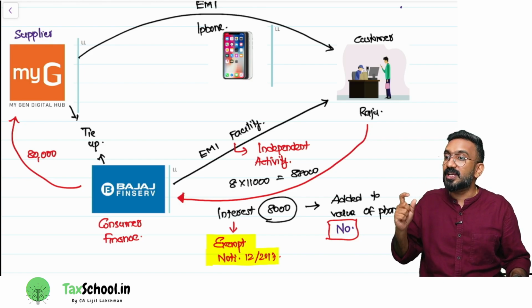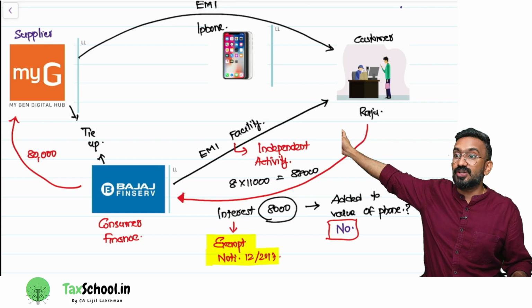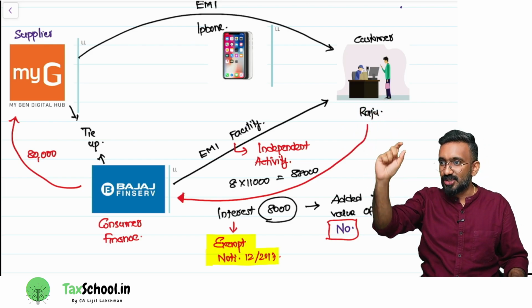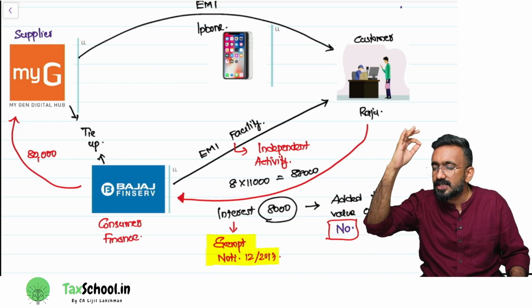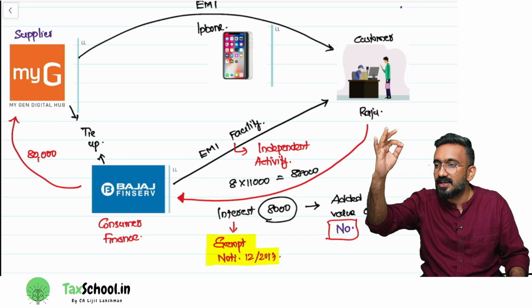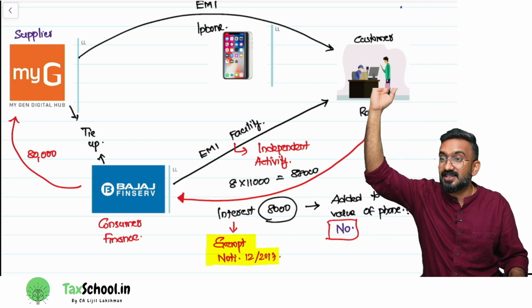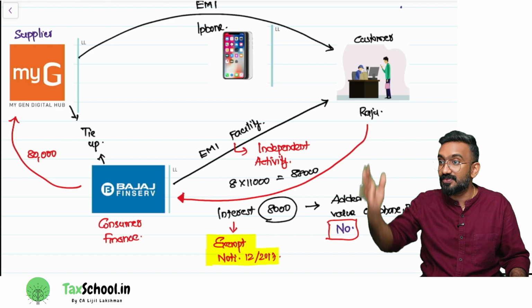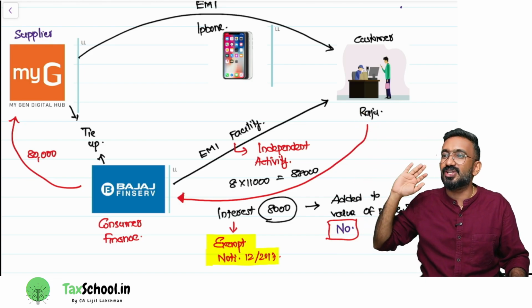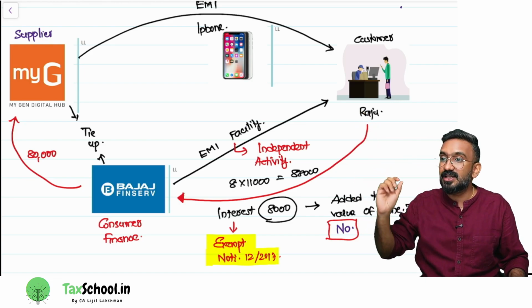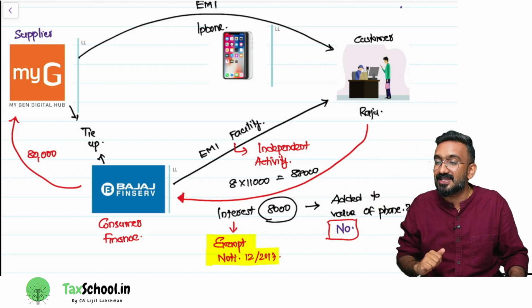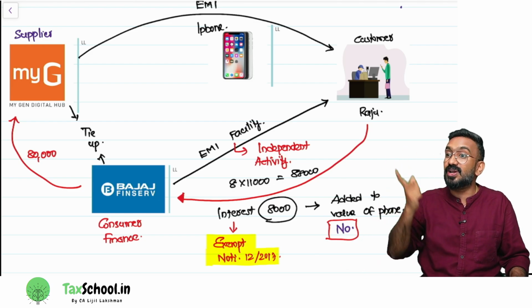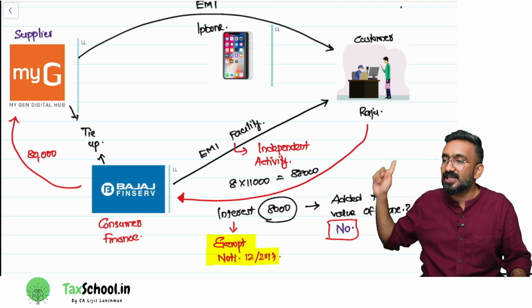This interest would be covered under exemption notification, which says that there is an exemption notification, and the wordings in the exemption go like this: service by way of accepting deposit or extending loans or advances insofar as the consideration is represented by way of interest or discount is exempt from GST. Accepting deposit, extending loans or advances, if somebody is giving you loans or advances and you pay a consideration called interest, no GST on that, it will be that interest.